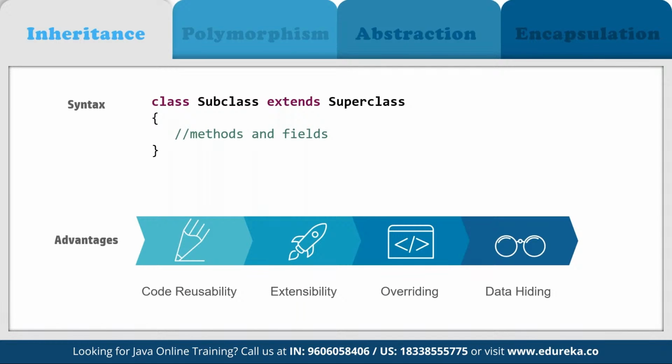The main advantage of using inheritance is that it offers code reusability, right? We have to write the code only once in the parent, and then we can reuse it as and when required in any child component we want. Again, it can be extended to multiple classes, and we can use it for overriding methods as well, and for adding data from one class to the other if we don't want something to be visible to all the other child classes. Then we can also make use of inheritance.